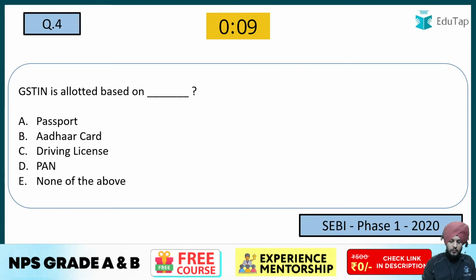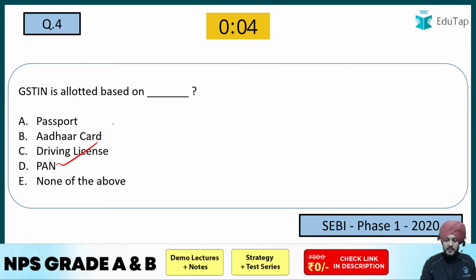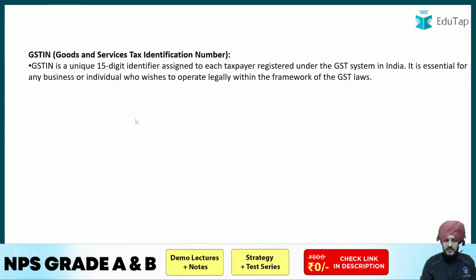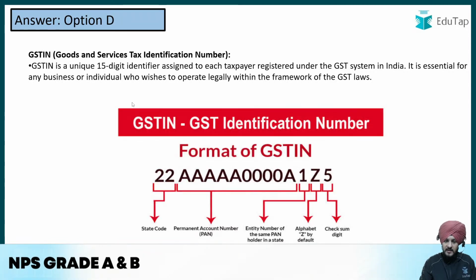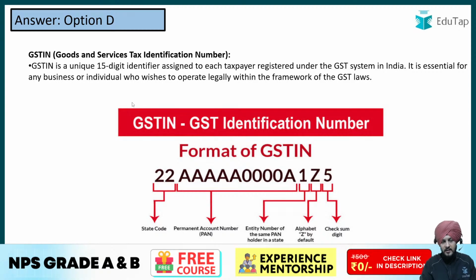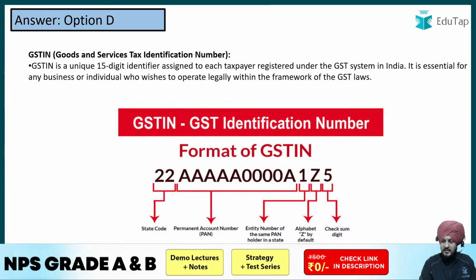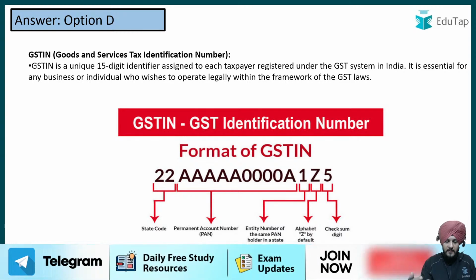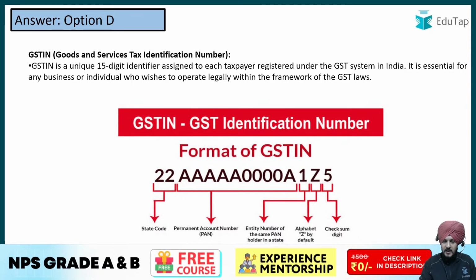So the correct answer to this question is going to be option D, which is the PAN card. GSTIN stands for Goods and Services Tax Identification Number. It is a 15 digit identifier, assigned to each taxpayer who is registered under the GST system in India. It is needed because any businessman or individual who wants to operate under the legal framework of GST has to have this GSTIN number.